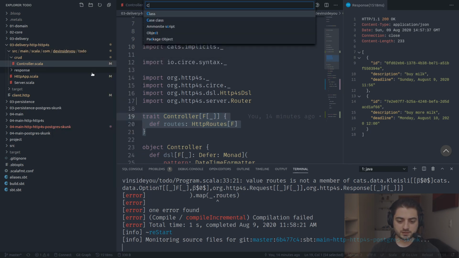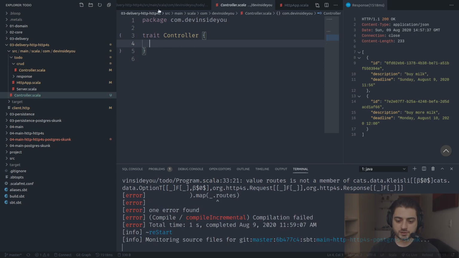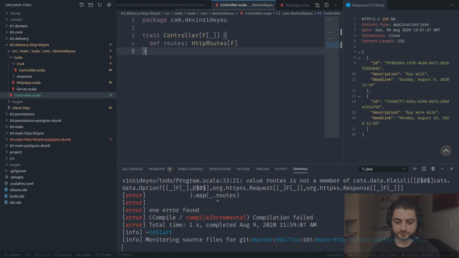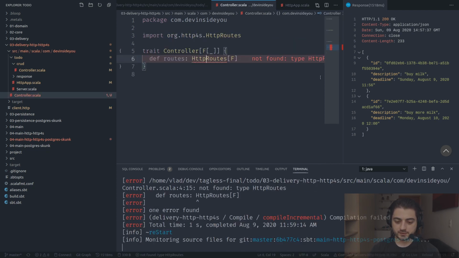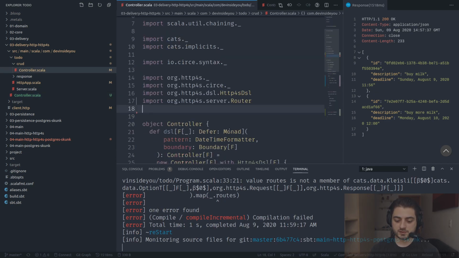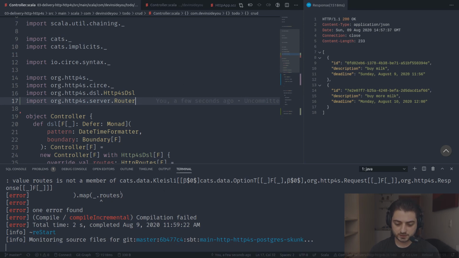Let's create a new Scala file. It's going to be a trait, Controller, like this. Okay, and let's just grab this one, put it in here, and import the routes like this. So now if I just remove this, it should compile over there, right? It should compile in one of them, but we didn't change it in the other one.